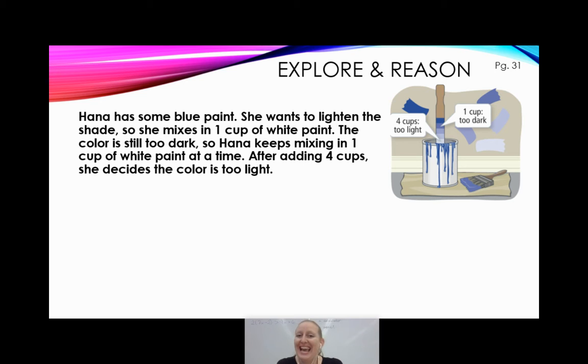So here's the deal. Hannah has some blue paint and she wants to lighten the shade. So she mixes in 1 cup of white paint. And you can see she did that. So here she had the blue paint. She mixed in 1 cup of white paint, but the color is still too dark. So it's still just a bit too dark for her. So she keeps mixing in 1 cup of paint at a time. Mix in a cup, another cup, another cup. And after she adds 4 cups, she decides the color is too light. She maybe went too far.